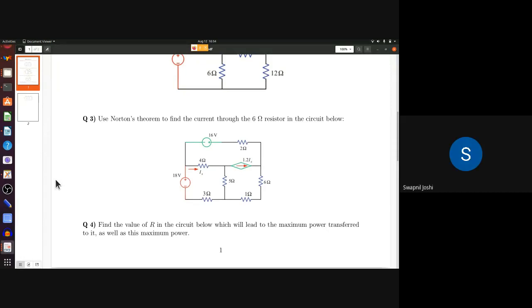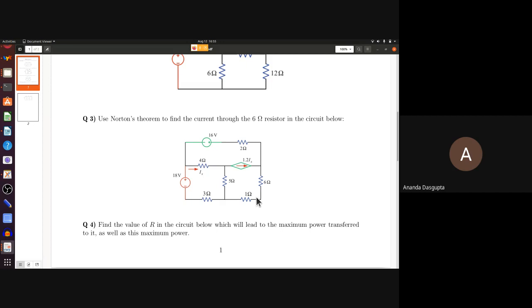In this question, when we find Norton's current IN, can you please tell what to do with this current-controlled current source? Well, nothing much. It's the current of 1.2 ix, which is an additional branch. So this will drive some extra current, right? If you find the current through this plus this current, that will be the current through this. So that will contribute to the Norton current. Norton current would mean you will put a short here.